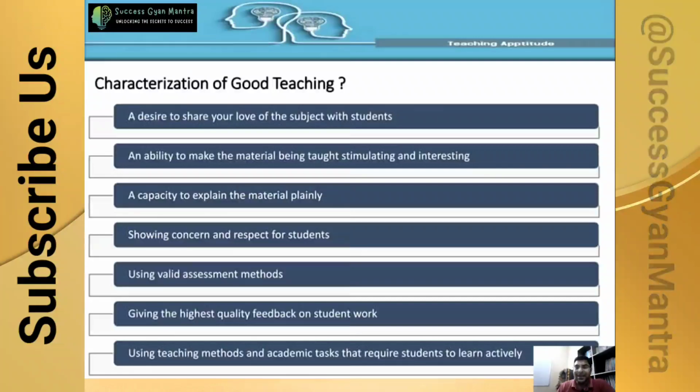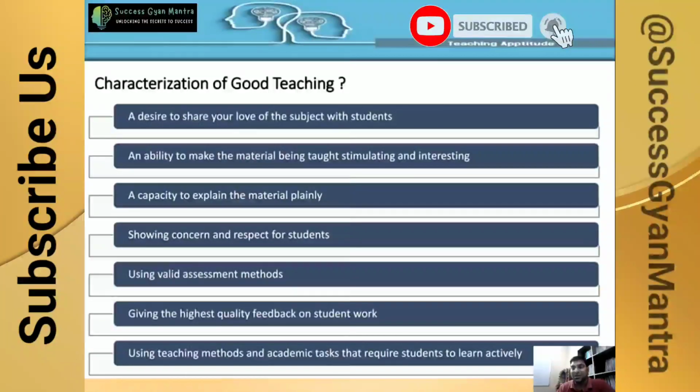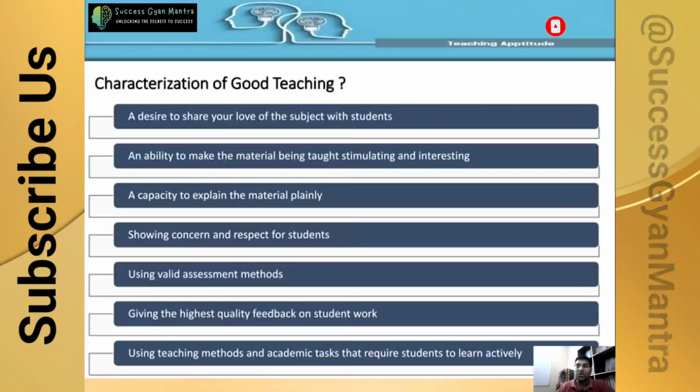Using teaching methods and academic tasks that require students to learn actively. Teachers always try different methods of teaching, and they also fulfill some academic tasks which are important and relevant to the development of the student, so that students can learn actively. So we have to create some interesting things for the students. We have to come out with new ideas and innovations, imparting some new knowledge to the students.